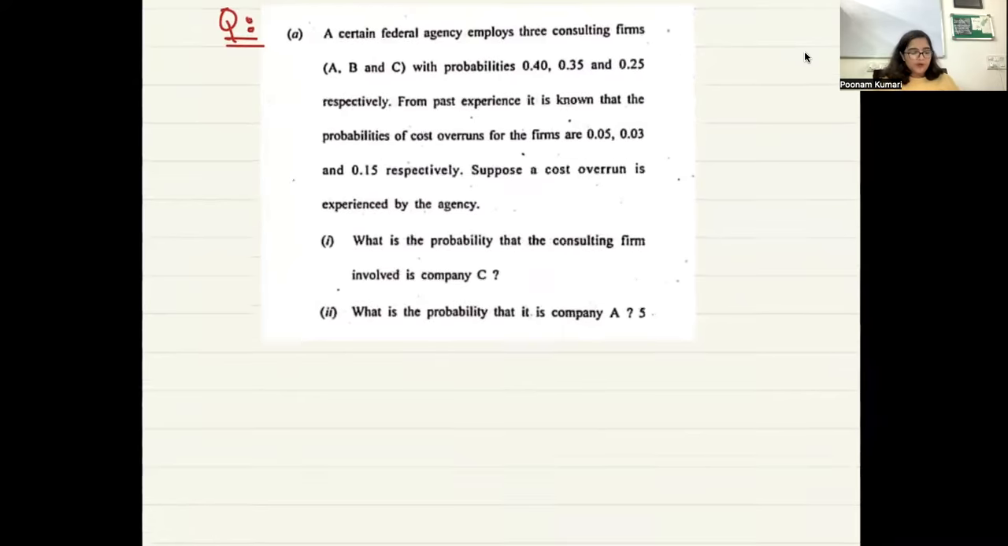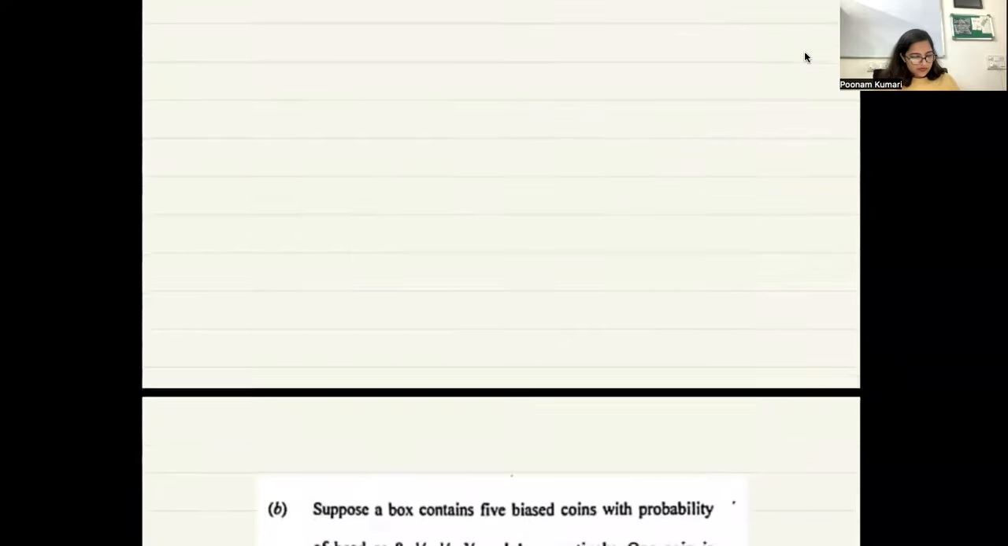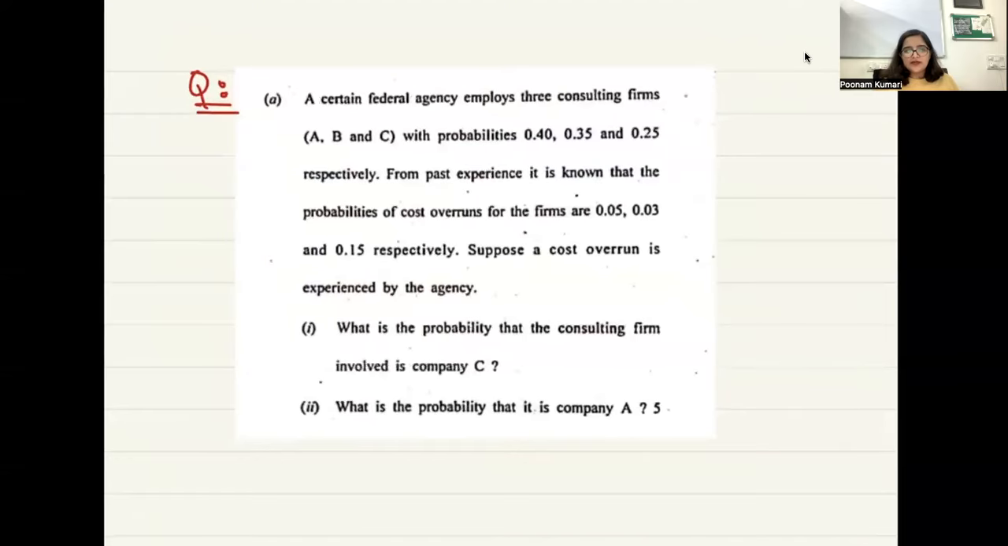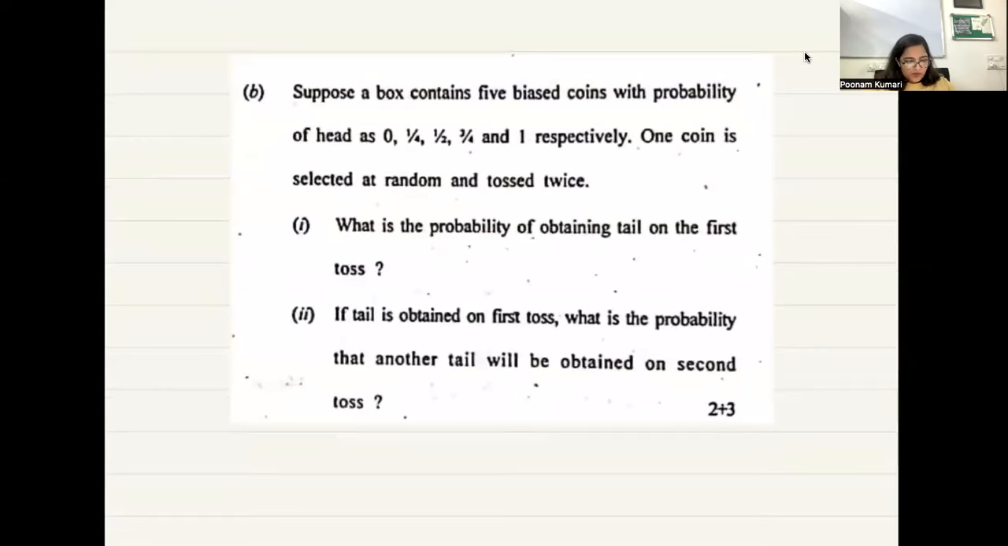Let's try to do the next problem now. So this is very, very similar to what we've done. Simple case of Bayes theorem. The probabilities of three consulting firms A, B, C and their probabilities of cost overrun are given, and it is told that the cost overrun has happened. Now you have to tell what is the probability that the consulting firm involved is company C, and what is the probability that the consulting firm is company A given that the cost overrun has happened. So it's a classic Bayes theorem problem. Try to do it on your own. Let's do this problem now.